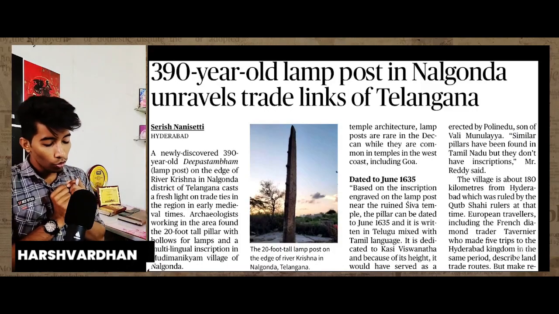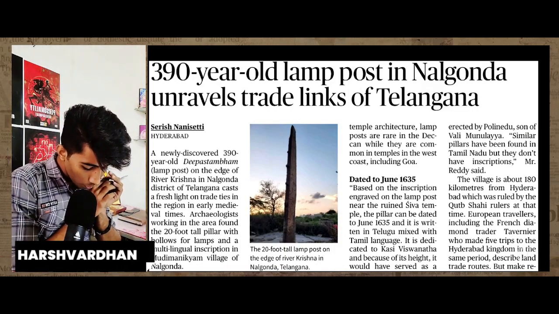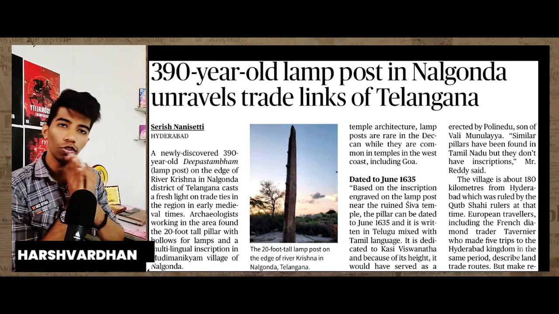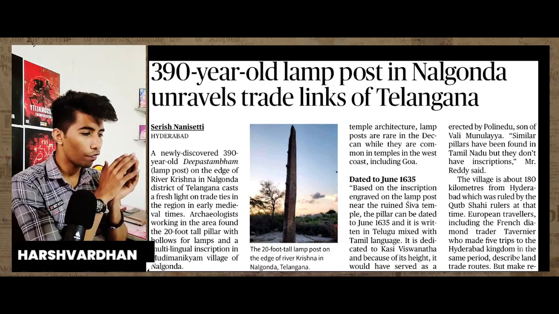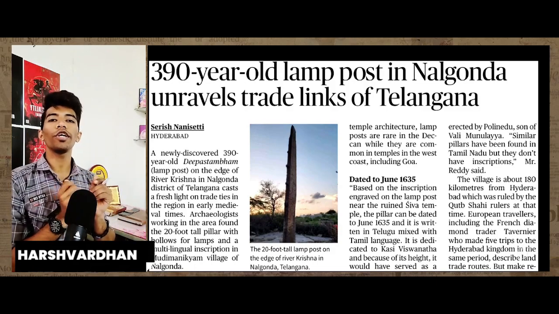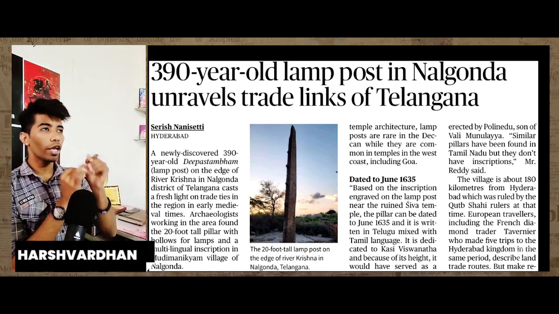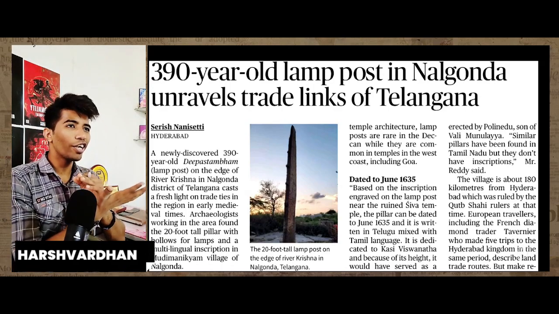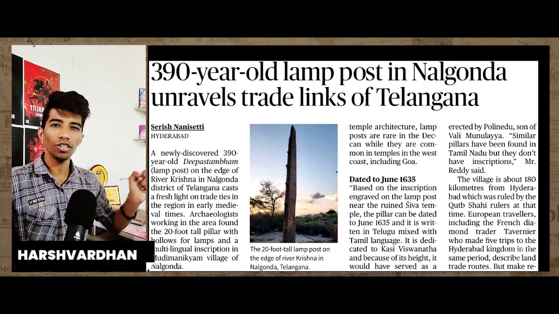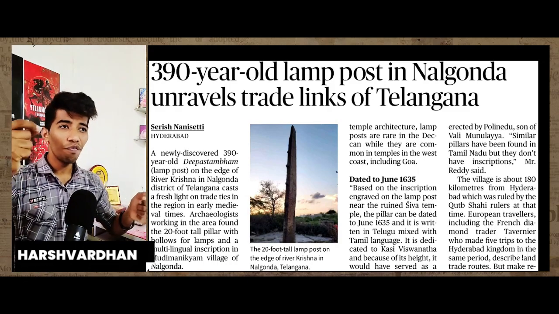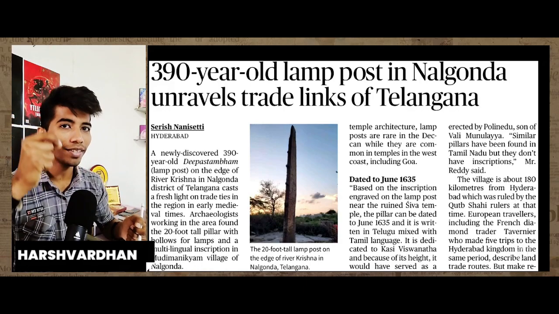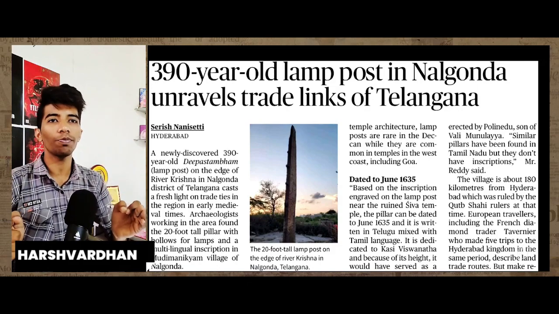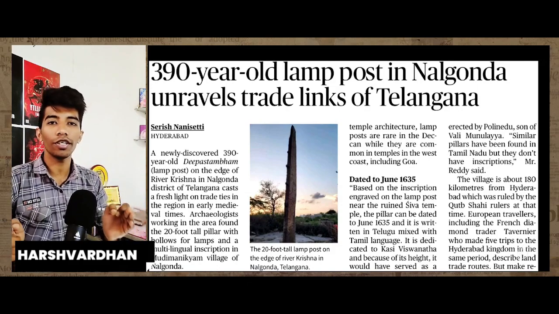390 years old lamp. Why am I teaching you this news? This news is different from the news which we discussed related to politics and all. It is important to study this kind of concept because it reminds us of our Indian heritage and the scriptures, which we are forgetting due to the implementation of a European education system in our country. We are forgetting the basic rules of operation to understand our scriptures and our ancient Indian history.